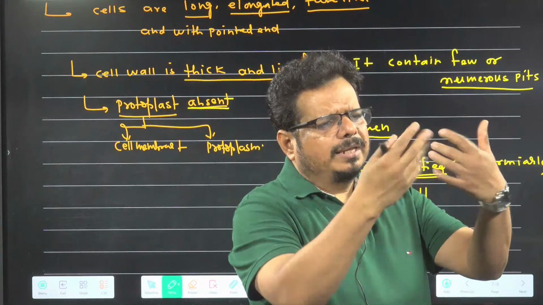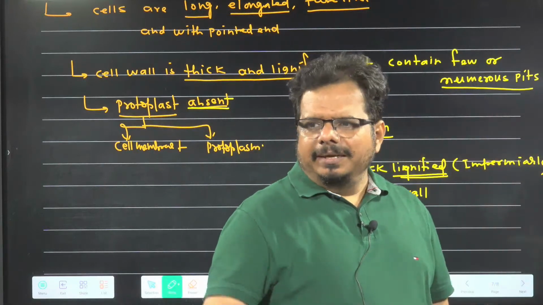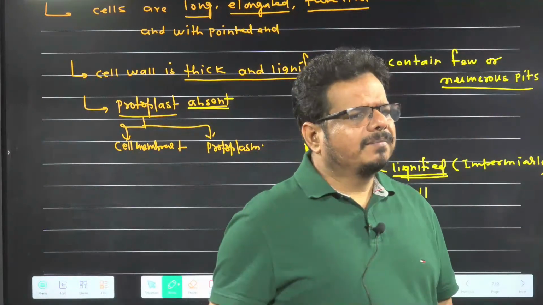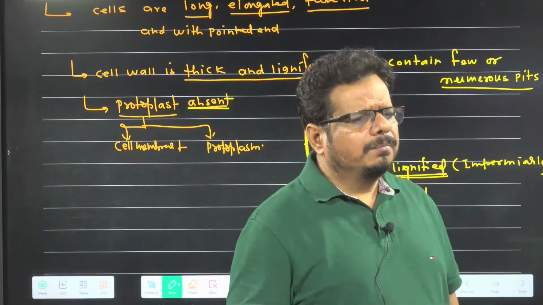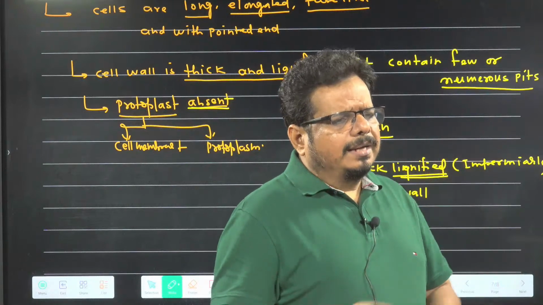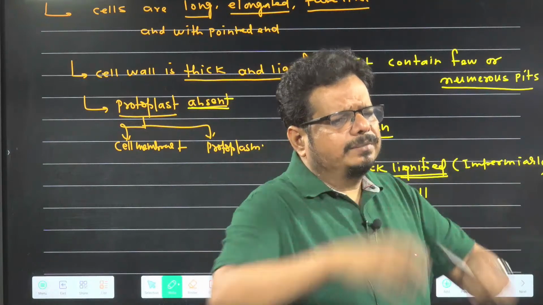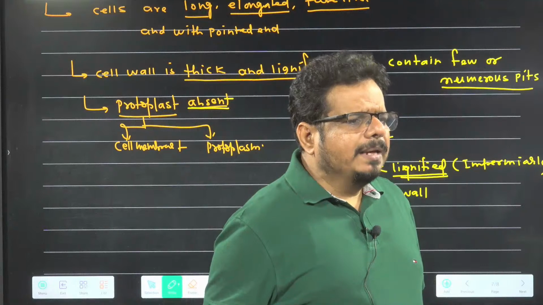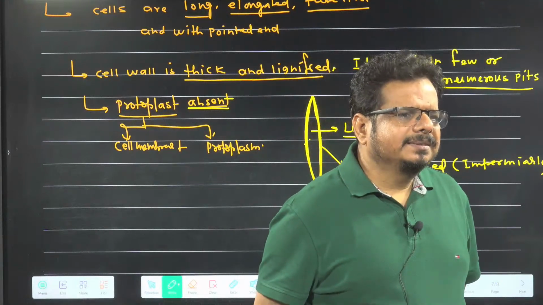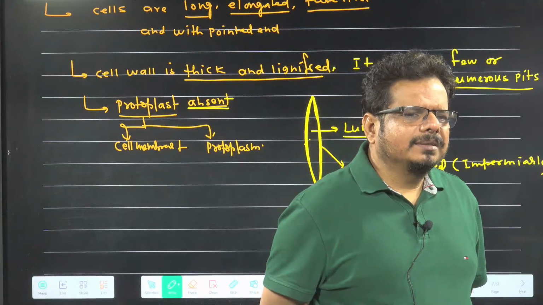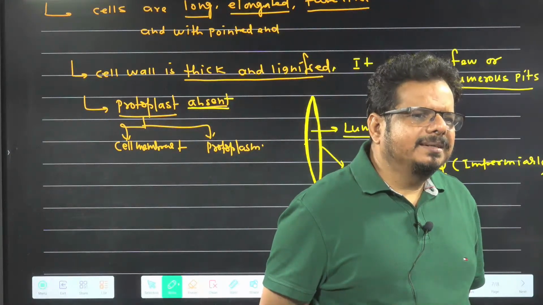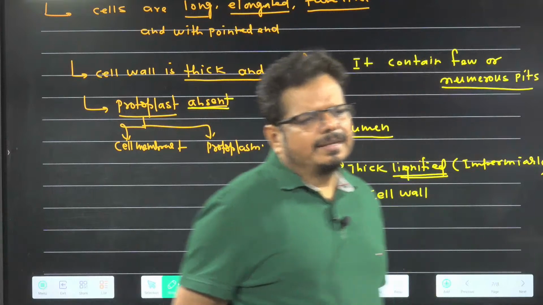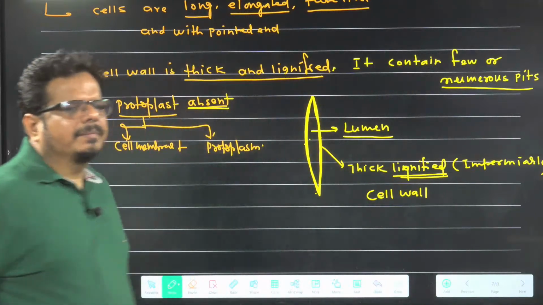Make a thumb rule, they are dead. Lignification kills the cell because their connection to the outer world is broken and material exchange does not occur easily because permeability is impacted. So wherever lignification is present in the wall, the cell becomes dead. Clarity came in the mind?